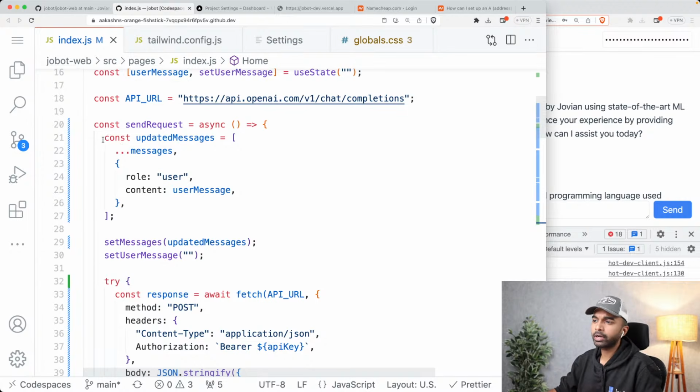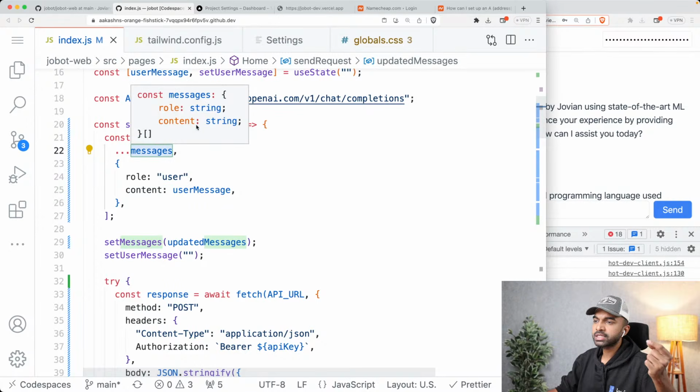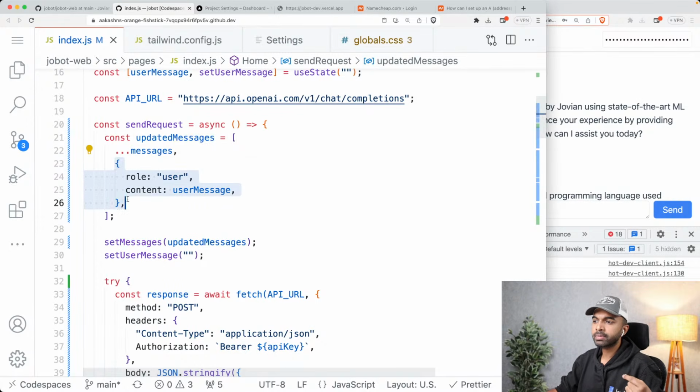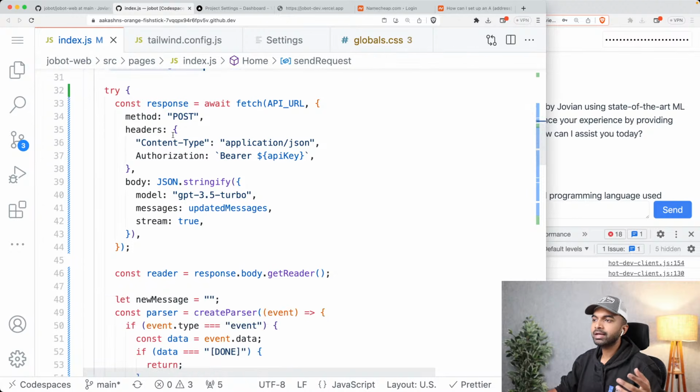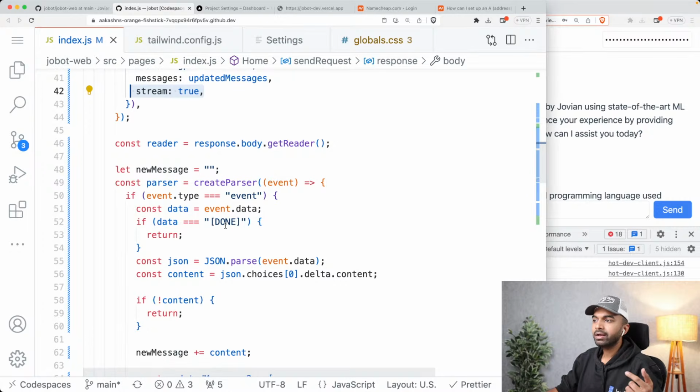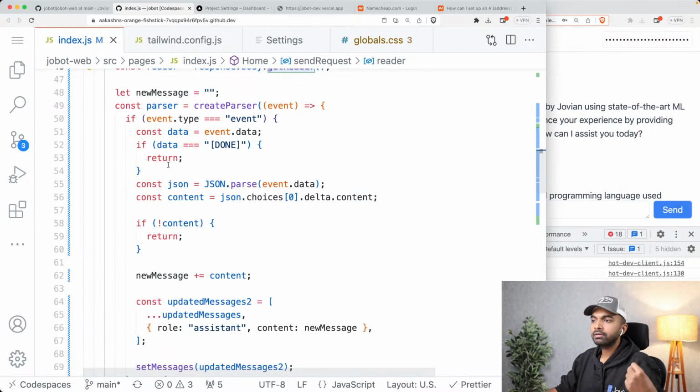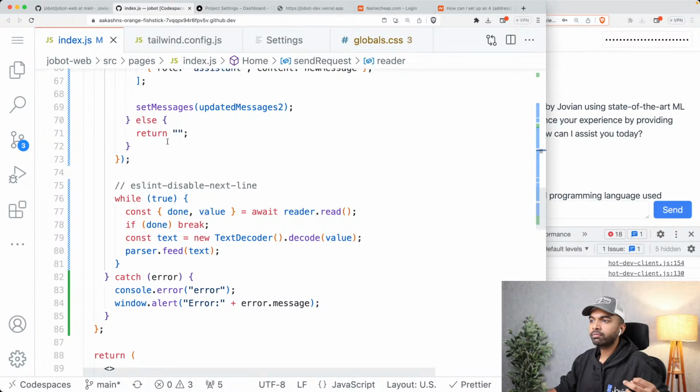So just to tell you what it does, it constructs an updated set of messages from the existing messages which are already there and adds the user message. Then it sets the messages to the updated messages. It clears out the user message. Then it tries to make a fetch API request along with the API key. And here we are just passing stream as true. Then from the response body, we get what's called a reader. And then using this reader, we create a parser that is going to parse the values from this reader.